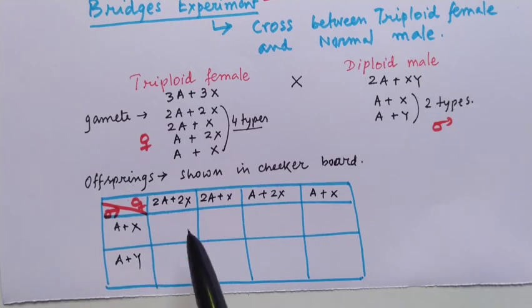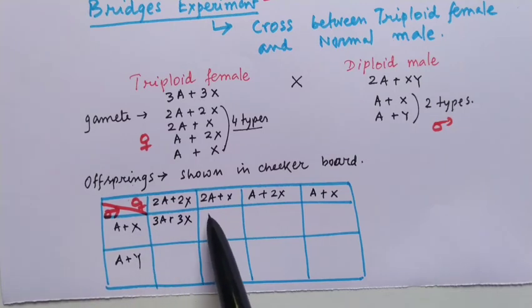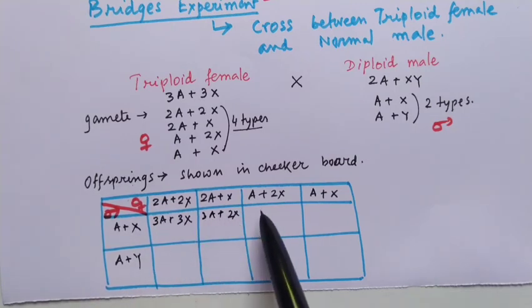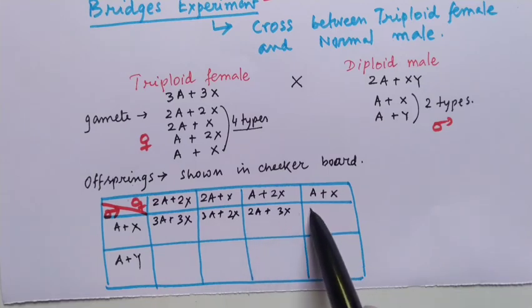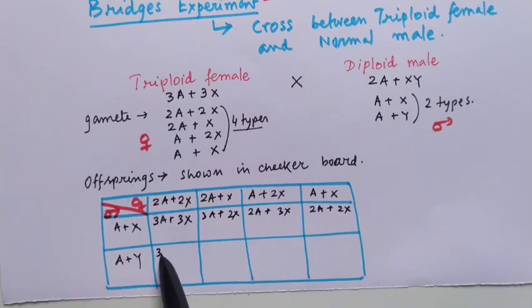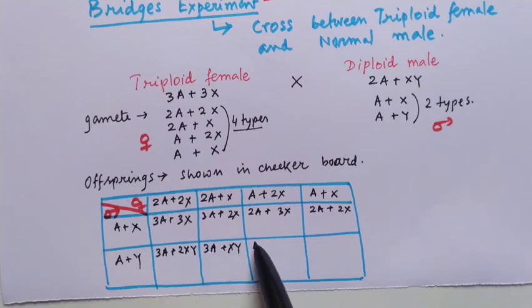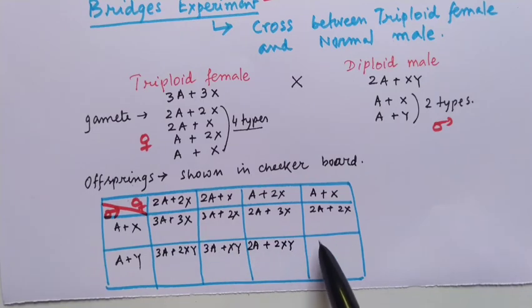Then the female and male gametes will produce zygotes, and these 8 kinds of zygotes will be formed with 5 different phenotypes.